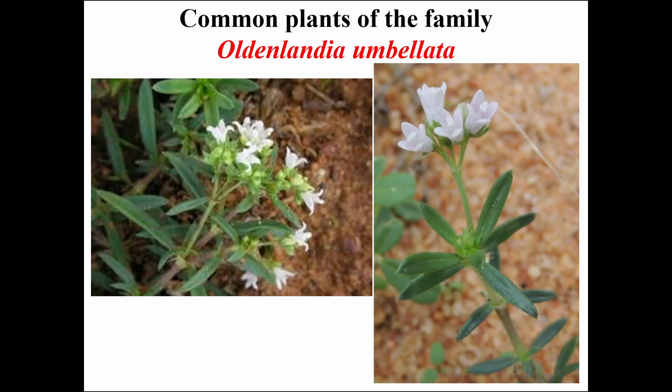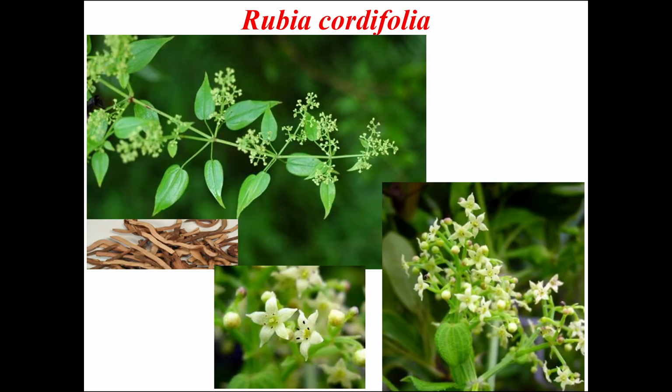Now let us see some of the common plants of the family using pictures. The first one is Oldenlandia umbellata, which is a very small plant usually found on the roadsides and also in grass lawns. This is Rubia cordifolia, and the family gets its name as Rubiaceae because of the red dye which is obtained from the roots of this Rubia cordifolia, and it is of commercial significance.